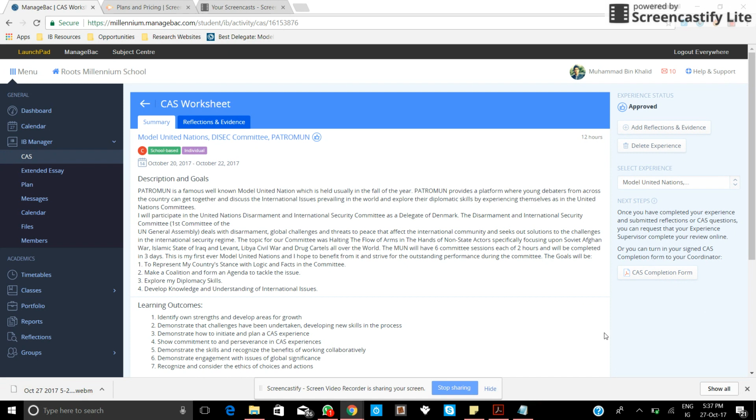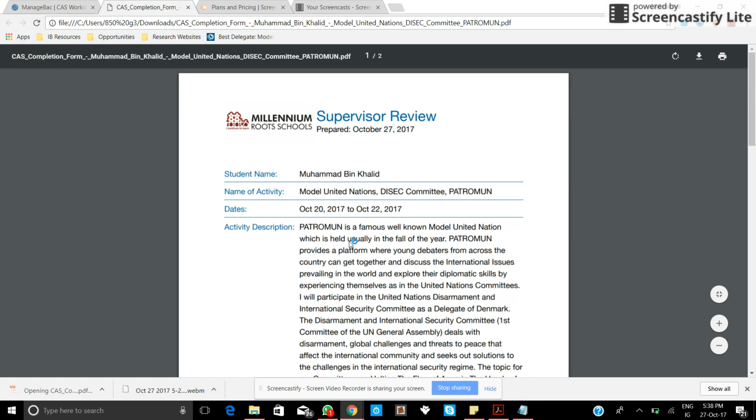Okay, so here on the right side, when you open the experience, it is mentioned that it is approved. Here an option will come to generate the CAS completion form. You just click on it, and ManageBac will automatically generate a form for you. You just open the form, and in this way the form will come.